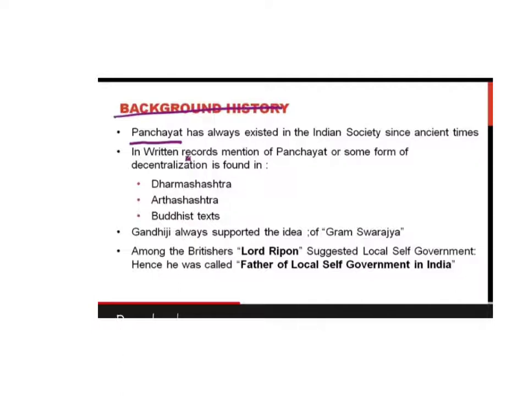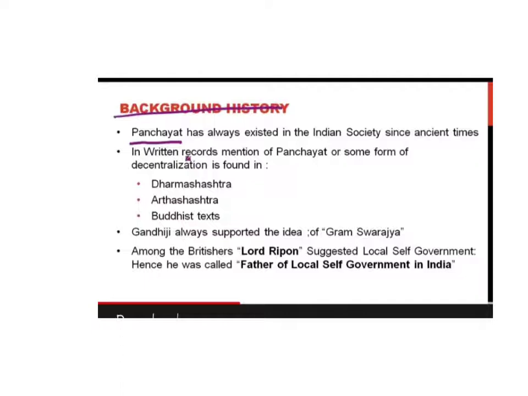Gandhiji also always supported the idea of Gram Swaraj. Swaraj means freedom. So he supported this idea of Gram Swaraj or Gram Panchayat. Among the Britishers, Lord Ripon suggested local self-government. As we know, before 1947, India was under British rule.